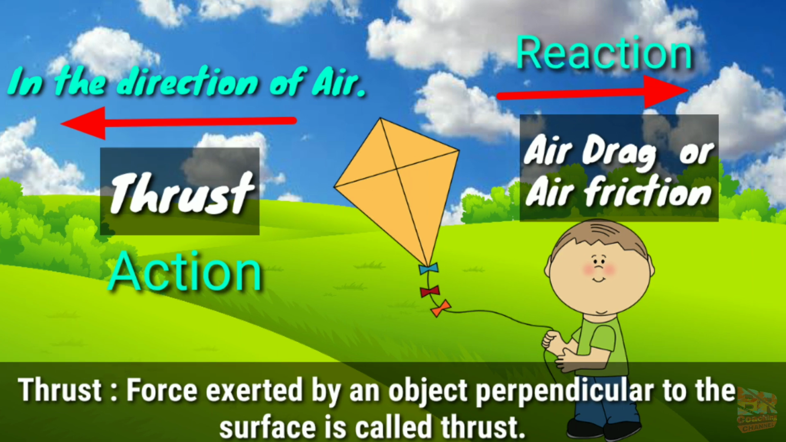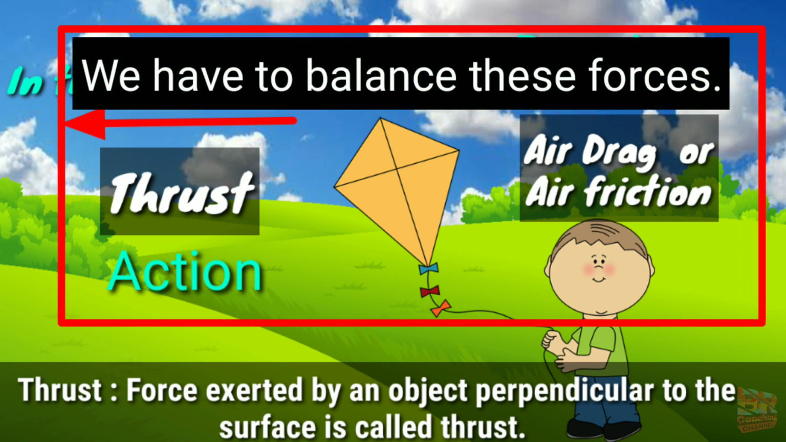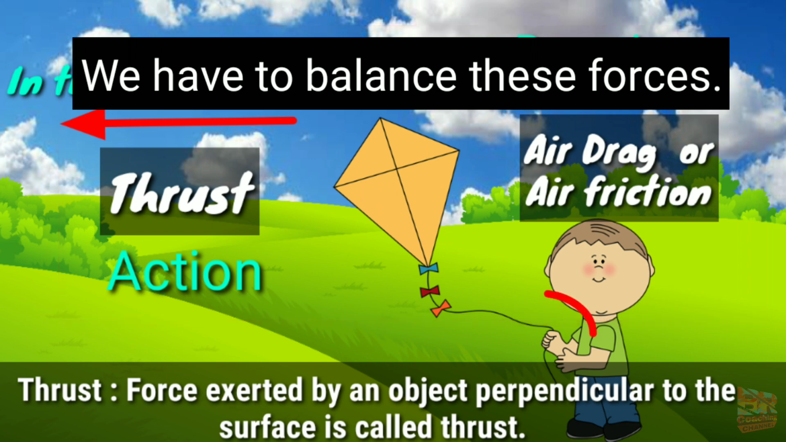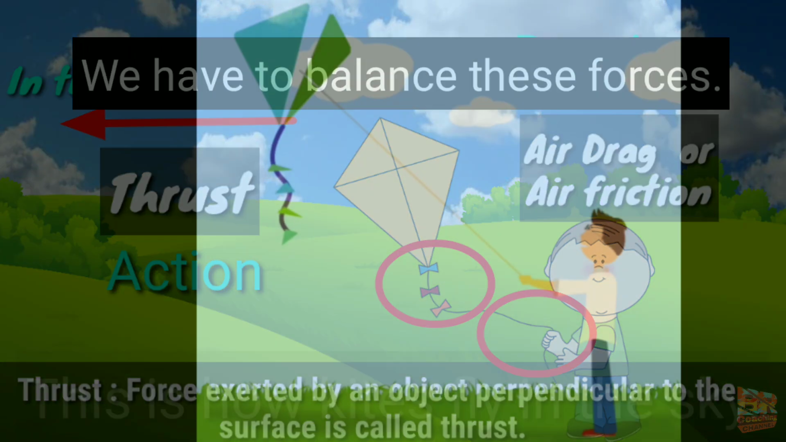So guys, to keep the kite flying in the sky or remaining constant, we have to balance these forces, that is thrust and air drag. We have to equalize these forces. We can balance these forces by two methods: by pulling the thread towards us or by attaching a tail to one of the corners, by which the kite will remain constant or fly in the sky. So guys, this is how a kite flies in the sky.